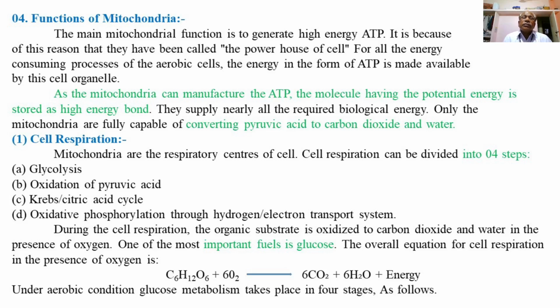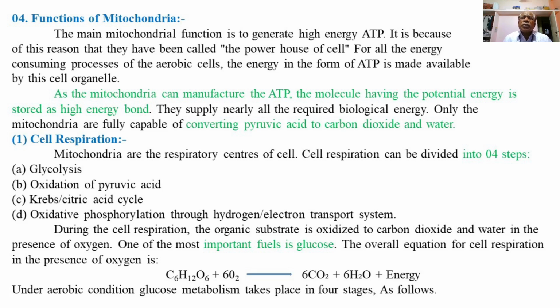Hello everyone. Last time we explained the morphology and the ultrastructure of mitochondrion. Today we'll explain the functions of mitochondria. The main mitochondrial function is to produce a high energy molecule, that is ATP, adenosine triphosphate. It is because of this reason that they have been called the powerhouse of the cell.